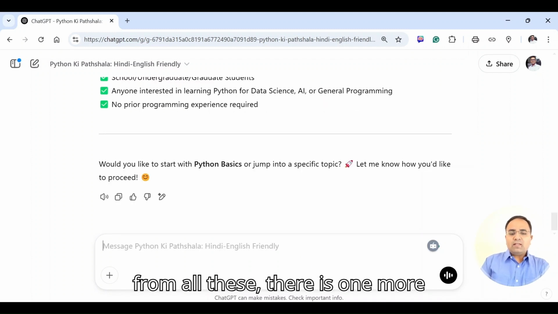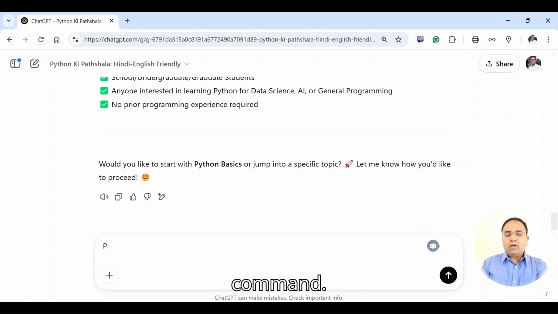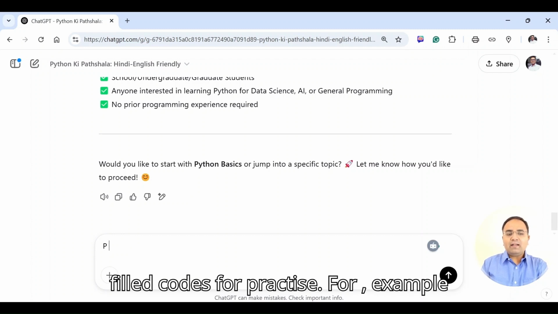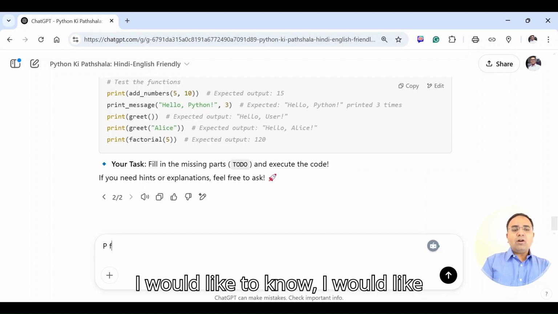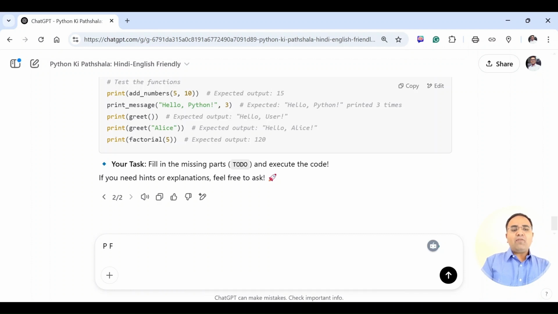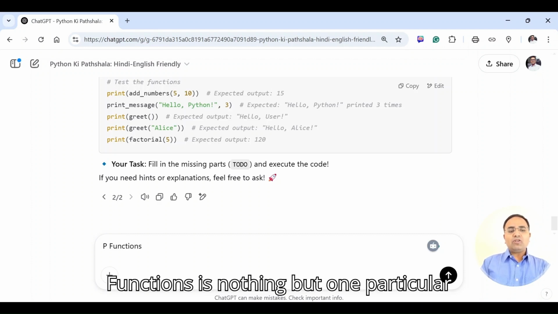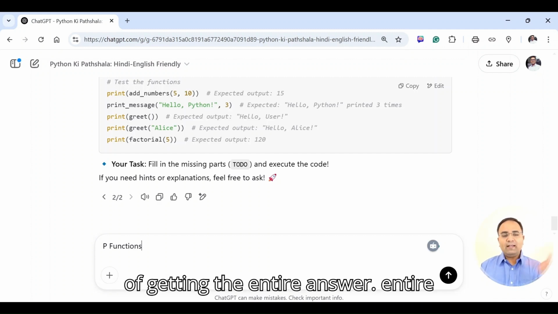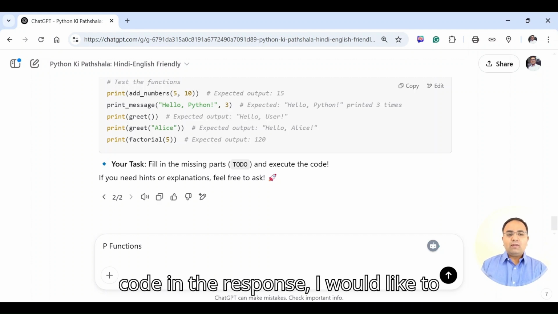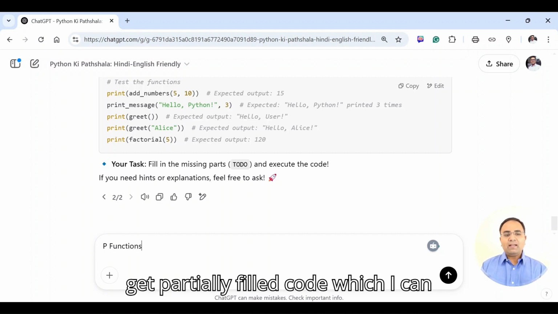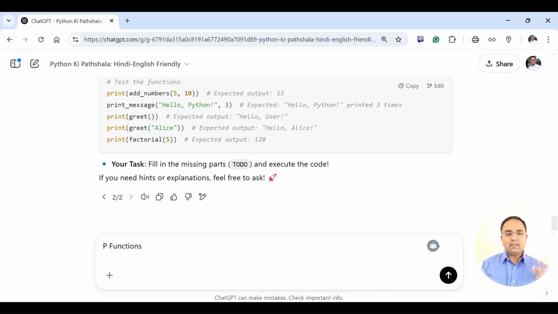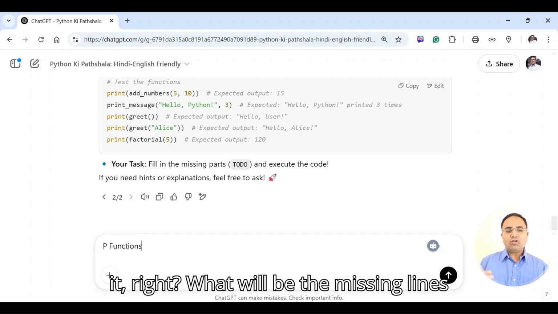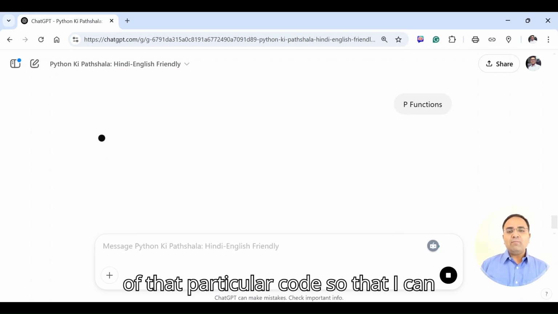Apart from all this, there is one more interesting command, which is called the P command. The P command is for obtaining partially filled code for practice. For example, I would like to practice functions, right? Functions is one particular topic of Python programming, and instead of getting the entire code in the response, I would like to get partially filled code which I can look at, and then think about the missing lines of that particular code, so that I can improve my understanding.